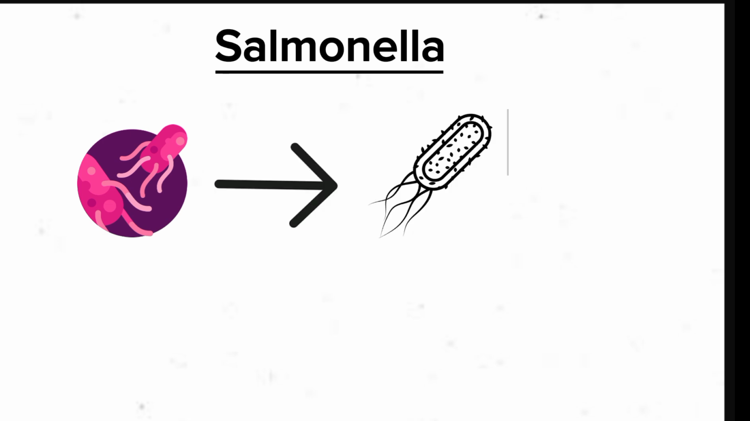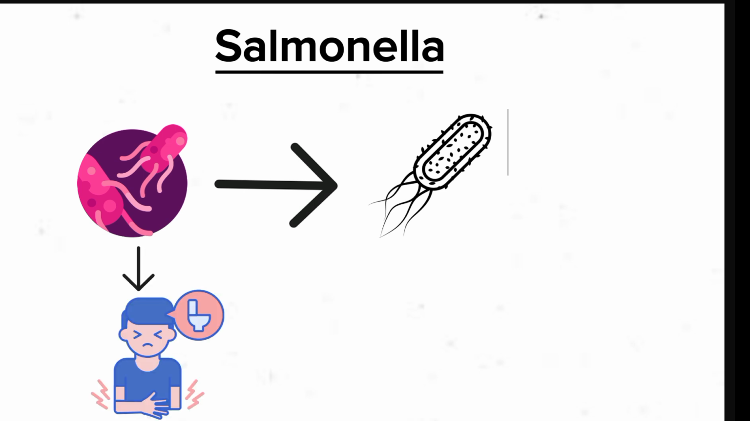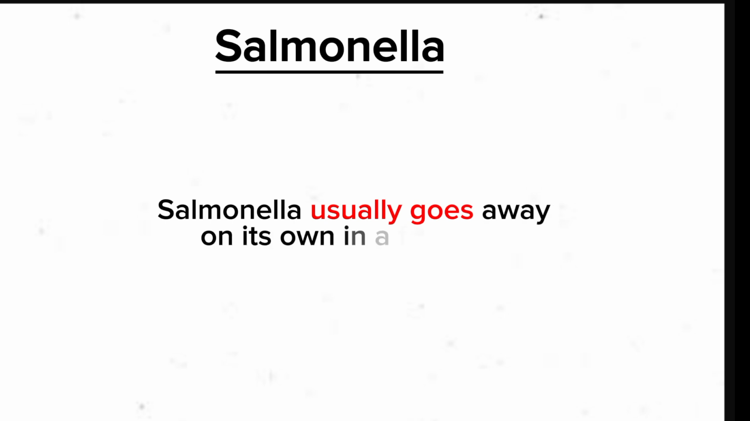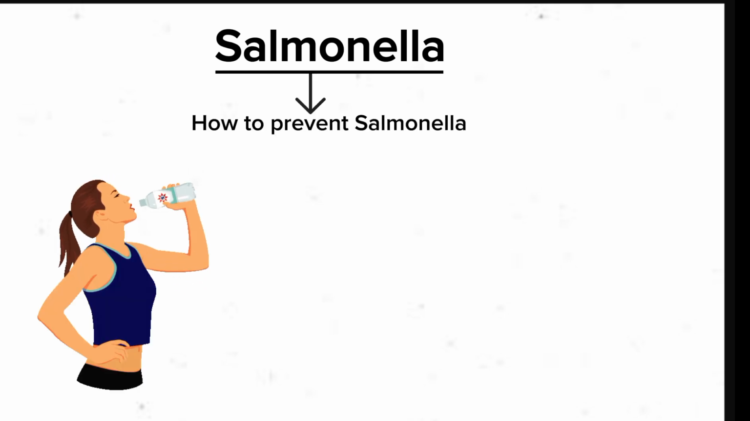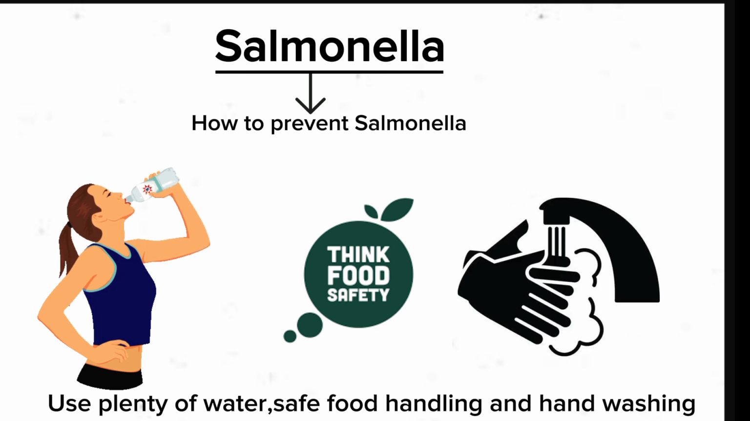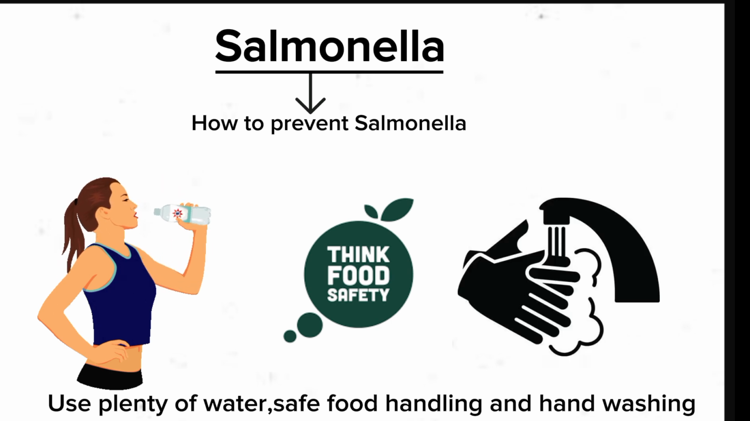Salmonella, or salmonellosis, is an infection with Salmonella bacteria that causes diarrhea, fever, and stomach pains. Salmonella usually goes away on its own in a few days. You should drink plenty of fluids to prevent dehydration. You can reduce your risk of salmonella with safe food handling habits and by washing your hands after touching animals.